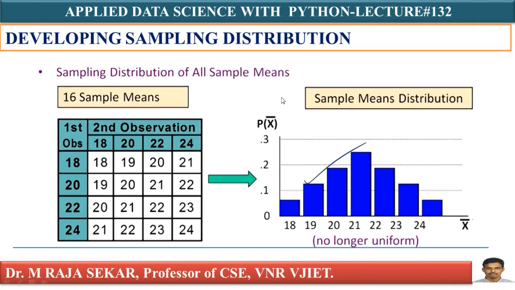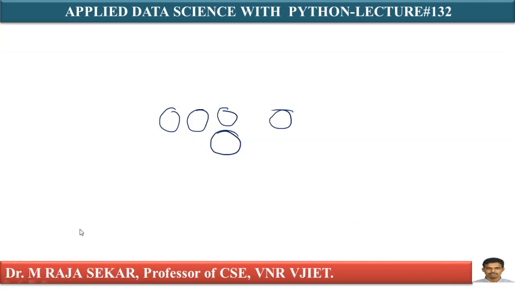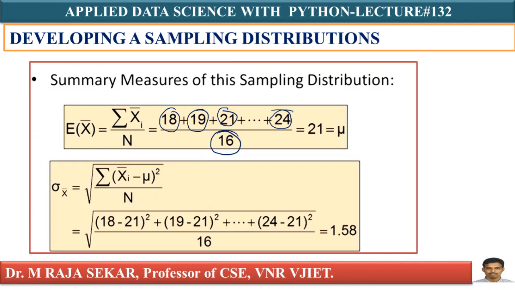Just see this one. I am calculating the mean and standard deviation for these numbers 18, 19, 20, 21, 19, 20. There are 16 sample means, and for those 16 sample means I am calculating the mean and standard deviation.